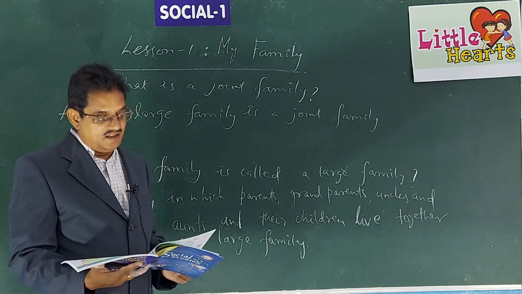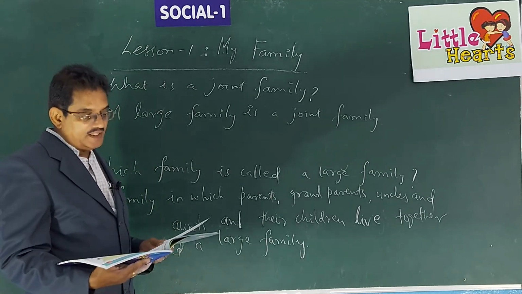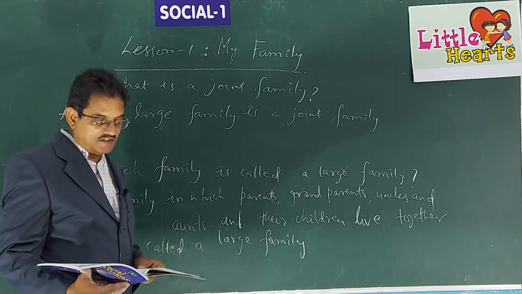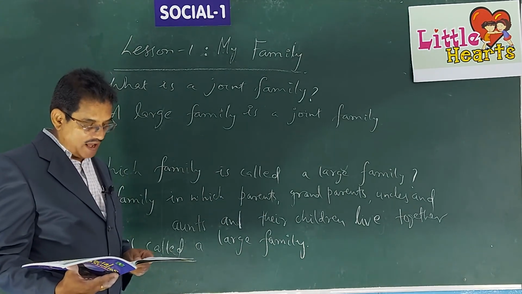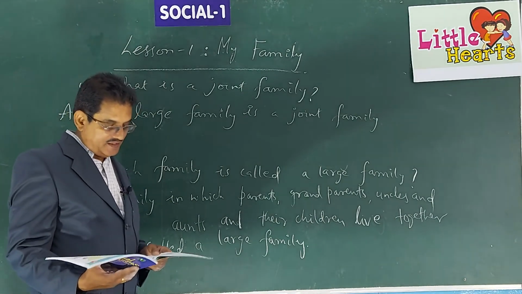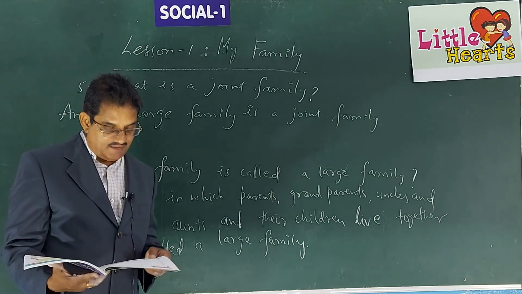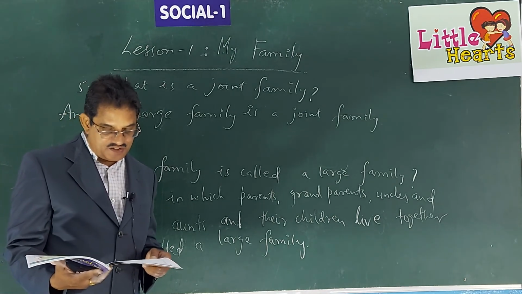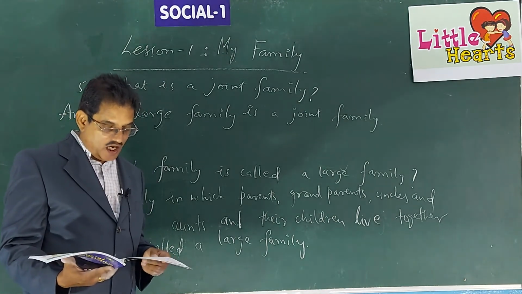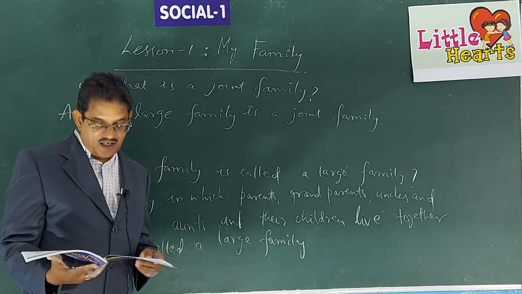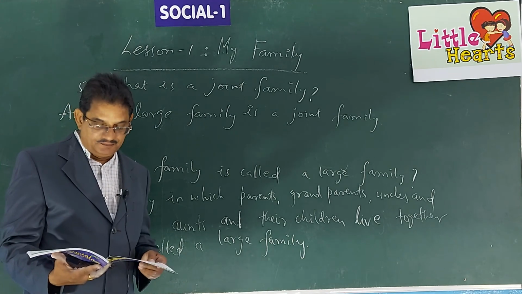With that, on the next page, there is a big box in which you have to paste the photograph of your family. Then in the word grid, you have to identify the words and circle them. Father, mother, brother, sister. These words you have to write in boxes, a kind of exercise for fun time.